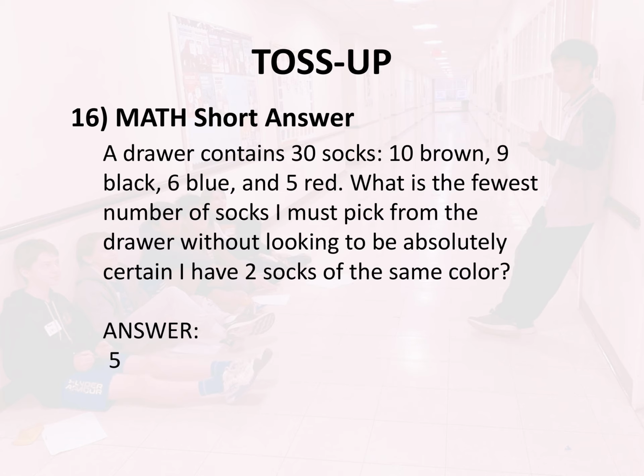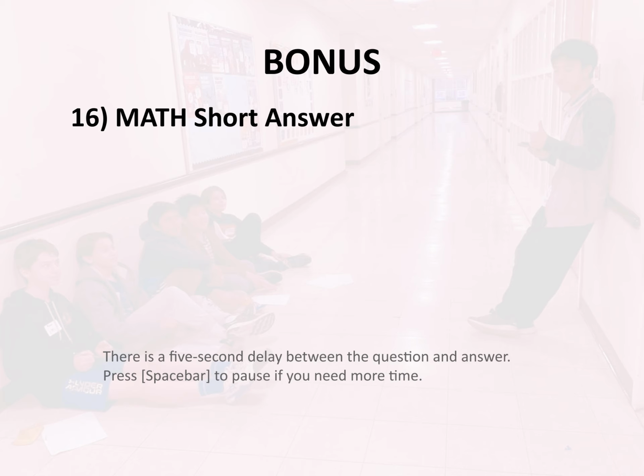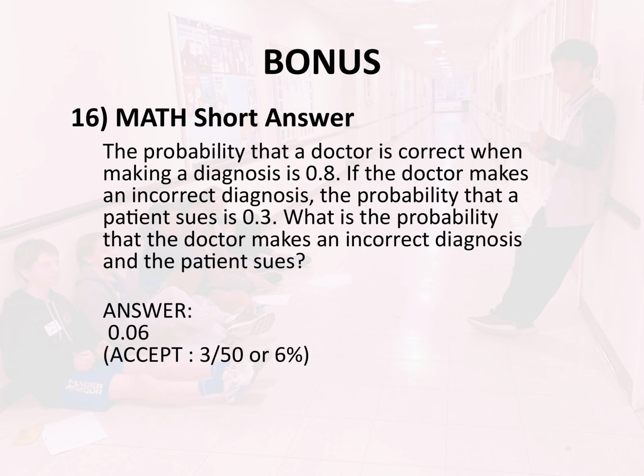Bonus 16. Math. Short answer. The probability that a doctor is correct when making a diagnosis is 0.8. If the doctor makes an incorrect diagnosis, the probability that a patient sues is 0.3. What is the probability that the doctor makes an incorrect diagnosis and the patient sues? Answer: 0.06.